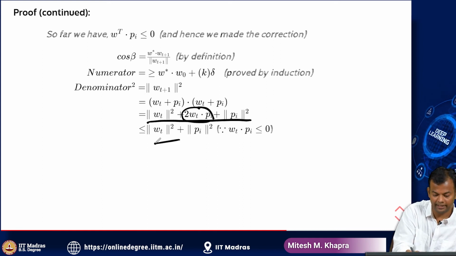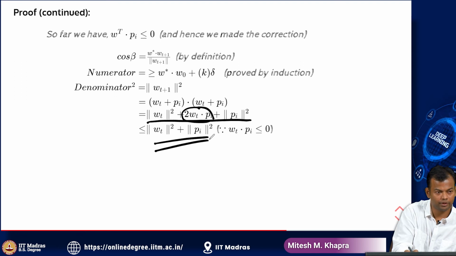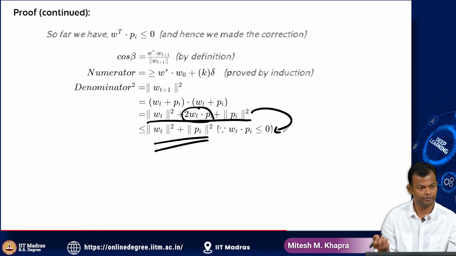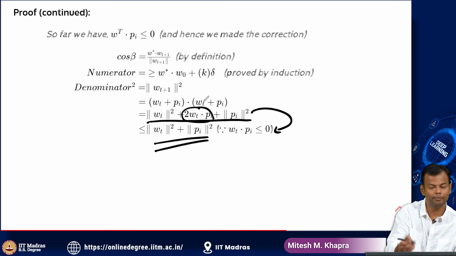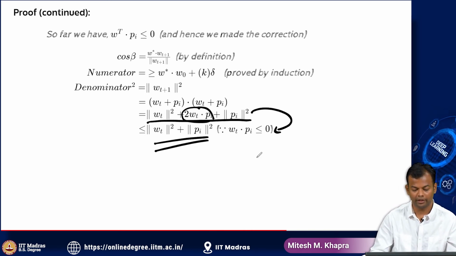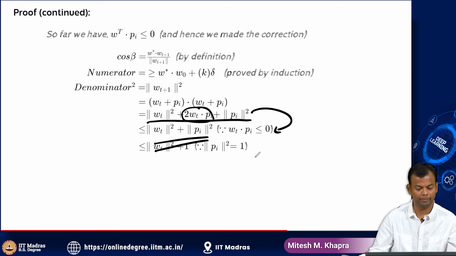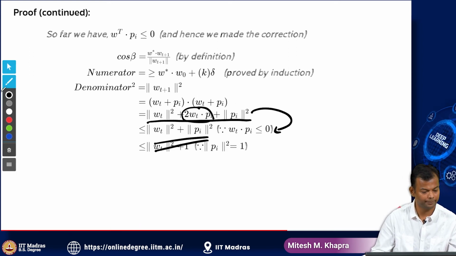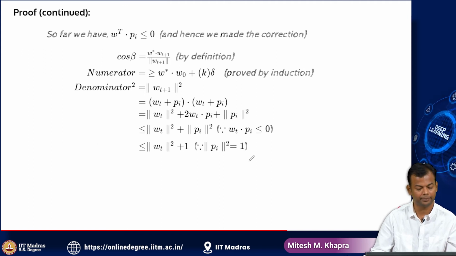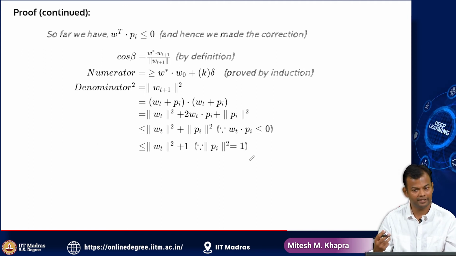This sum does not have that quantity. So it follows that this sum is going to be less than or equal to this sum. Is that okay? Because it's just this sum plus a negative quantity, so it's going to be less than or equal to. Now the next step of course is to replace Pi square by 1 because the Pi's are normalized. This was a simple assumption I had made. Now by induction again the same thing will happen.